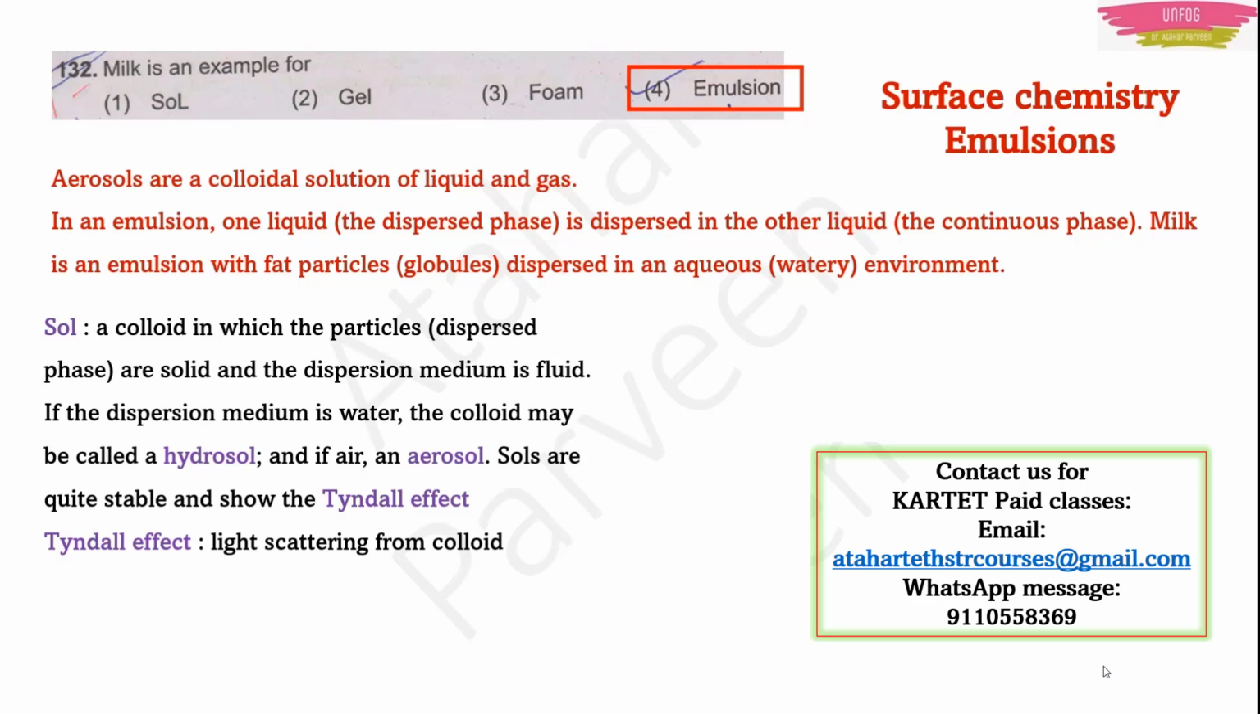I told you, right? The liquid and gas mixed together is called aerosol. Now sols are quite stable. They are always stable and they show the Tyndall effect. Now what is the Tyndall effect? The Tyndall effect is nothing but the scattering of light by a colloid. If light falls on the colloid, then the light will get scattered. It is known as the Tyndall effect. Okay. See, I have given you so much information. They can give you any type of MCQs from this information.